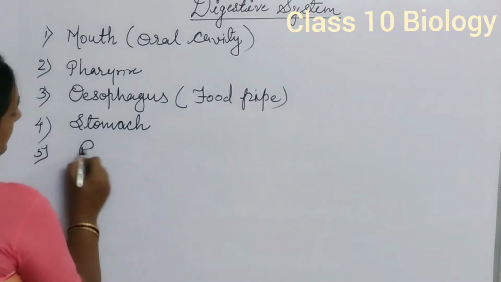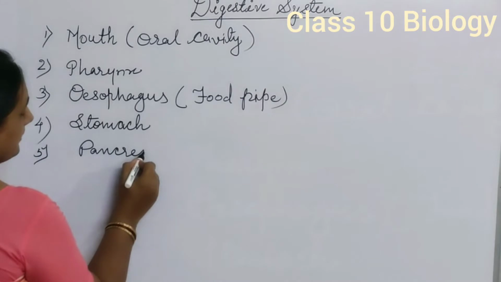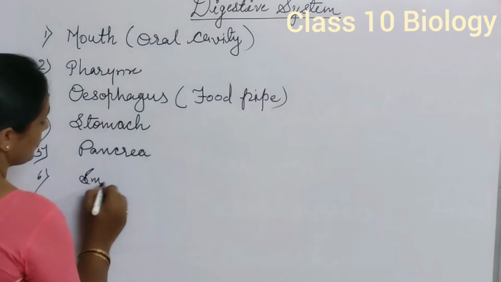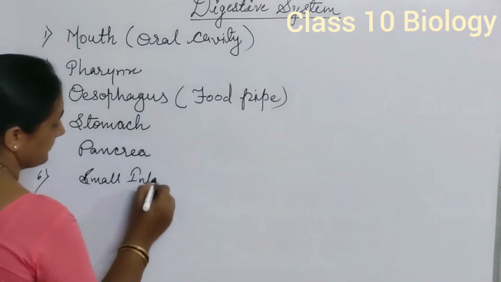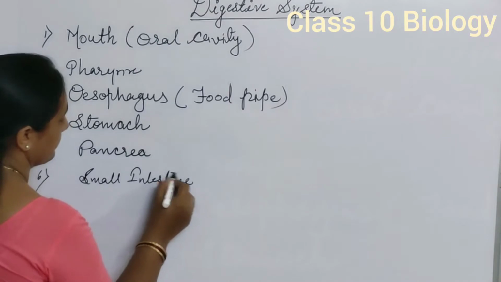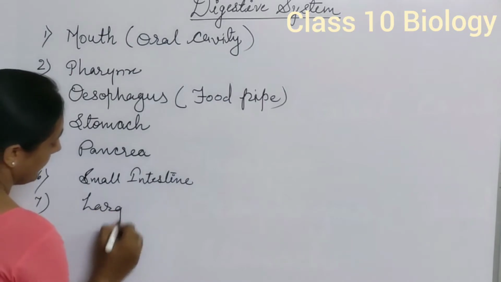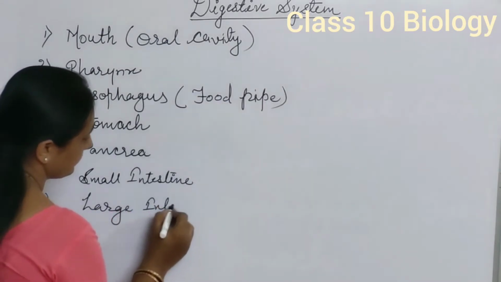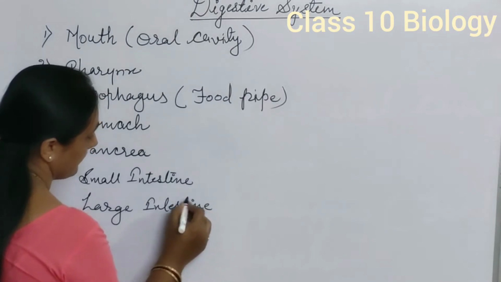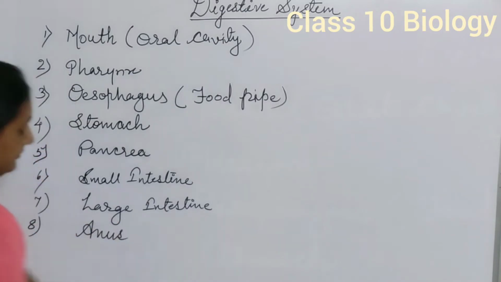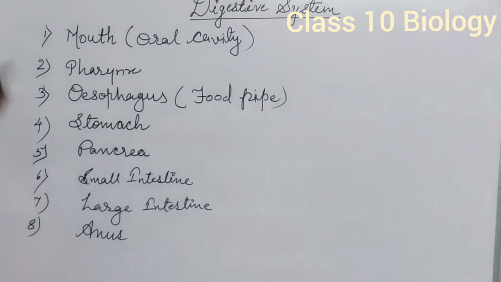The next part is the pancreas, then the small intestine, followed by the large intestine, and the last organ is the anus. In this way, this is the sequential arrangement of the different organs present in the digestive system.